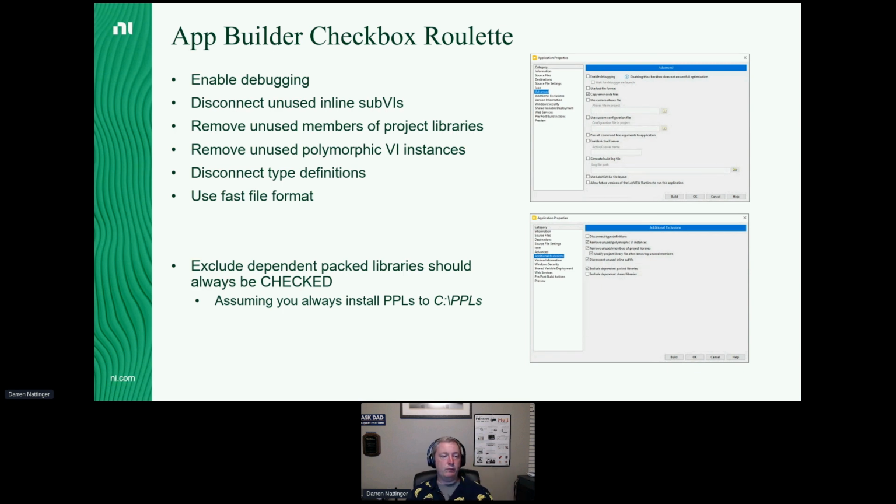Then going down from there, we've got the other options that you can go mess with. Most of them are on the additional exclusions page in App Builder. Also, I recommend that you should always check the option to exclude dependent PPLs. And the reason I recommend that is because I also recommend that PPLs always be in the same spot on disk. So if your PPLs are always built to and installed to C:/PPLs, then your exe is never going to need to include them because it's always going to point to that spot. So hopefully, if you follow my previous recommendation of always building to the same spot, you can check that without having to worry about anything else.